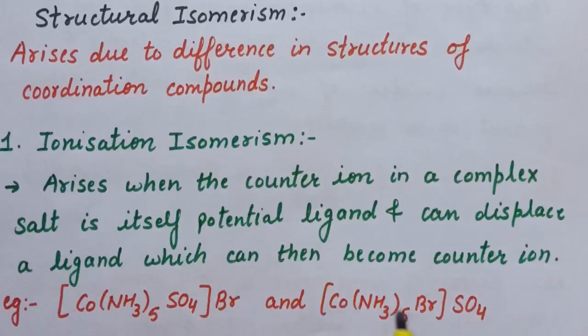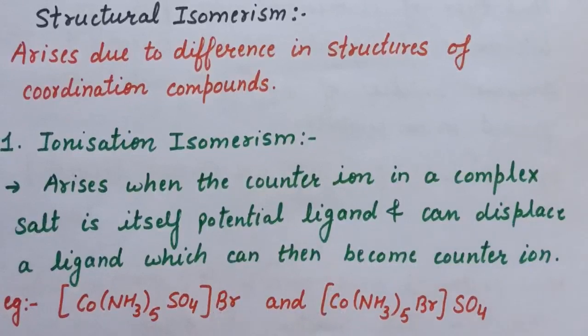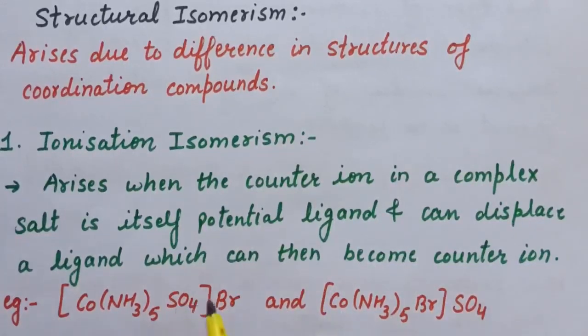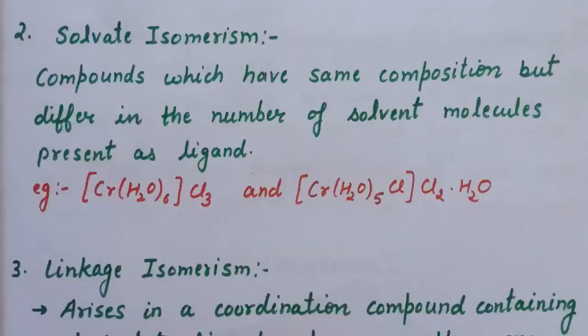Whereas in the second case, if we dissolve this complex in solution, it will give sulfate ion and this coordination entity. So here bromide is a ligand which can displace the ligand which is present inside the coordination sphere. Here bromide is exchanged by sulfate, and therefore these two are ionization isomers.